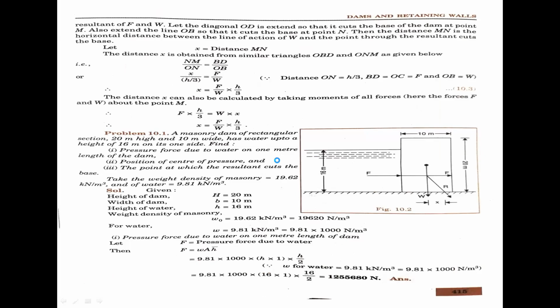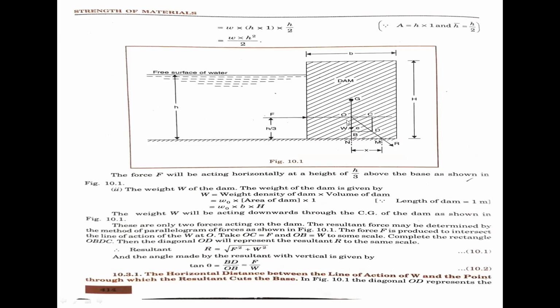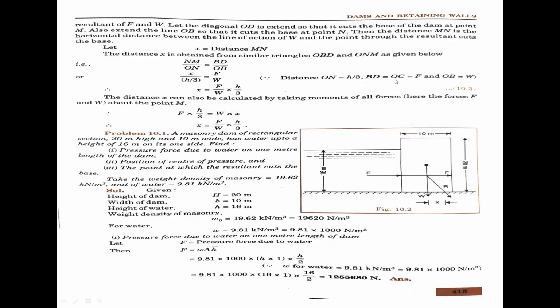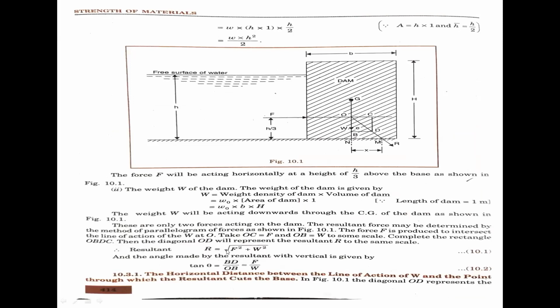Distance OB equal to h by 3. That means h by 3. Now h by 3, as BD equal to OC equal to F, and OB equal to W, we have to substitute. Finally x equal to F by W into h by 3. Now we have to substitute in the equation. We have to calculate the distance on the base, and also the resultant force, using the formula: resultant force R equals root of F square plus W square.